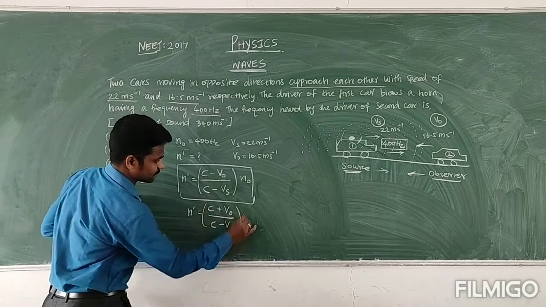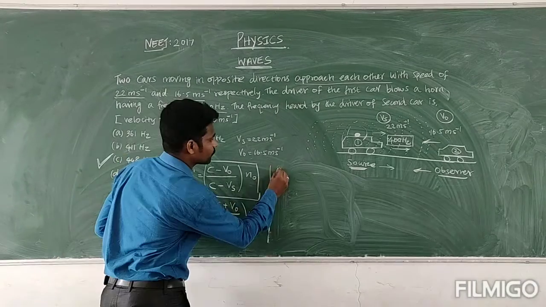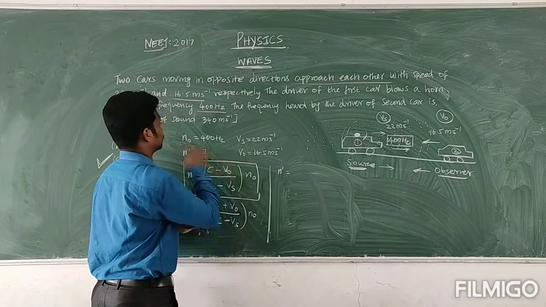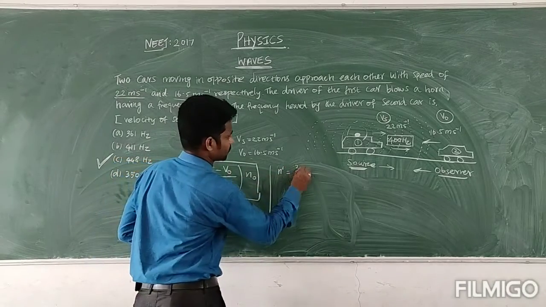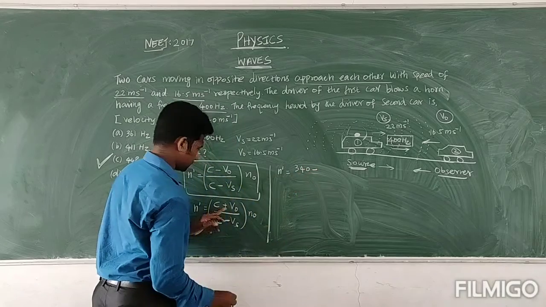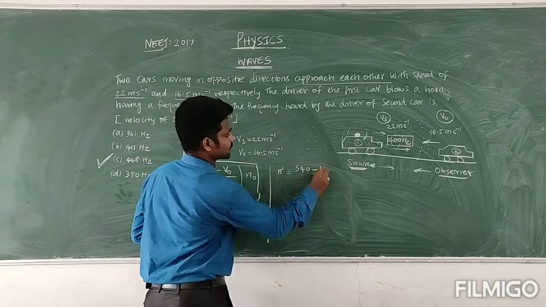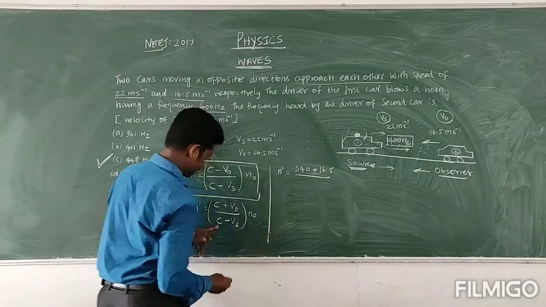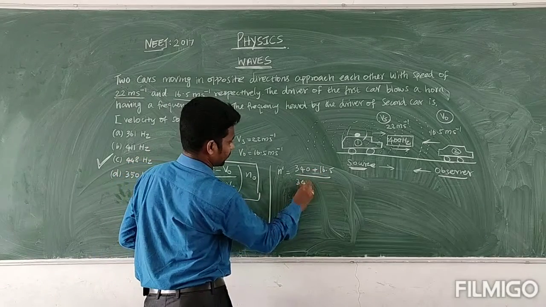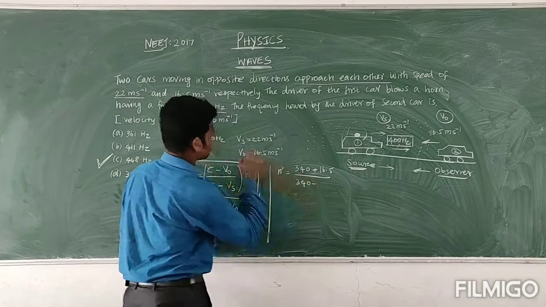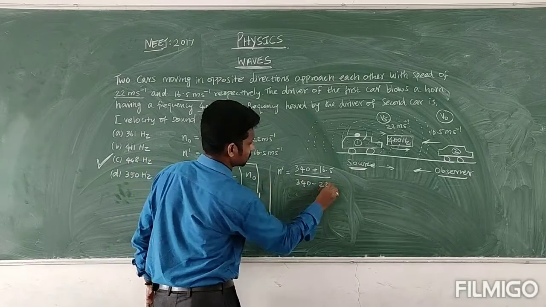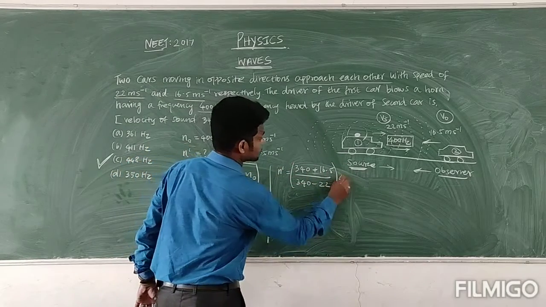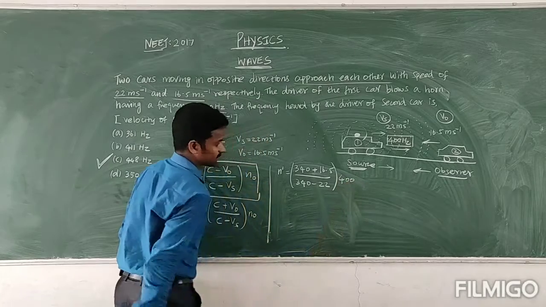N dash is equal to (340 plus 16.5) divided by (340 minus 22), into the original frequency 400. That is 356.5 divided by 318, which is 1.21, into 400.